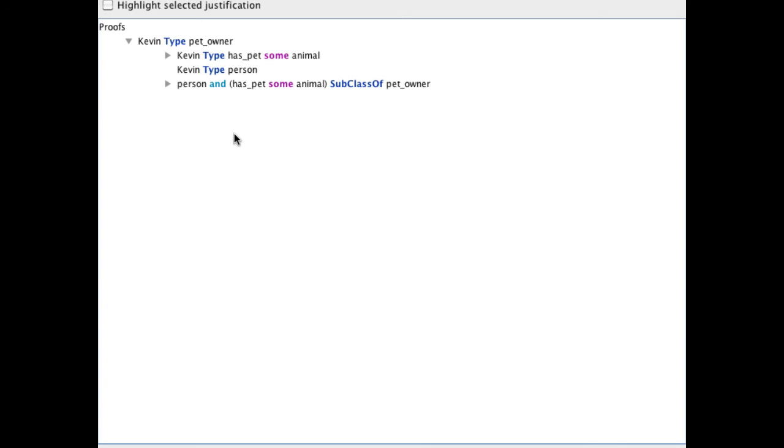Now, the presentation here has been a top-down presentation, meaning that we start off with the entailment and we work out towards the original axioms in the justification. But you could imagine the presentation being another way round, or some more sophisticated presentations. The presentation here is just for illustrative purposes.